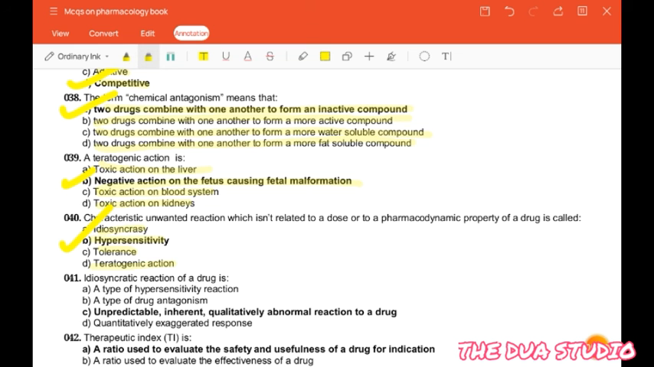The next question is, idiosyncratic reaction of a drug is a type of hypersensitivity reaction, a type of drug antagonism, unpredictable inherent qualitative abnormal reaction of a drug, or quantitatively exaggerated response. So the correct answer is unpredictable inherent qualitative abnormal reaction to a drug.